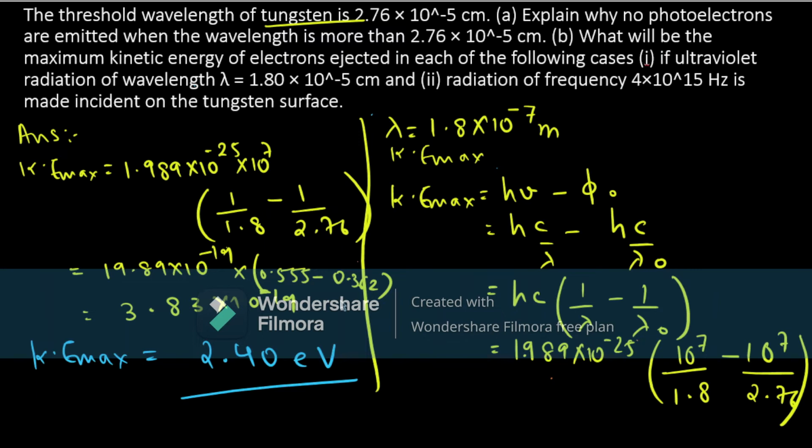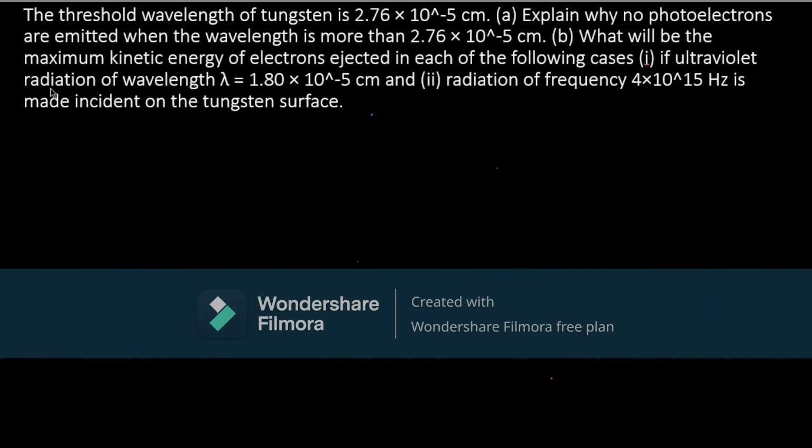Now the second part of the sub question is radiation of frequency 4 into 10 raised to 15 hertz made incident on the tungsten surface, and we need to find out the maximum kinetic energy. So for the second part, radiation is given to us in terms of frequency, 4 into 10 raised to 15 hertz.